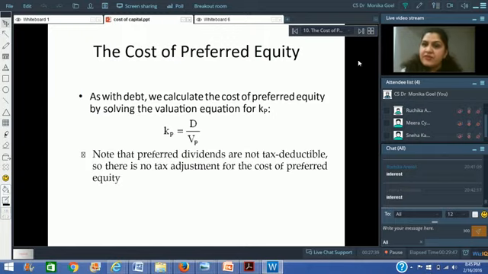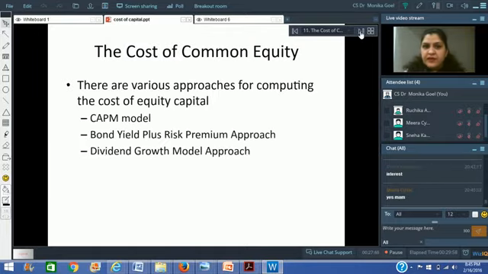It is not a tax deductible expense, so there's going to be no tax adjustment for the cost of preference shares, right? Is the difference between the cost of preference shares and the cost of debt clear to everybody? Okay.